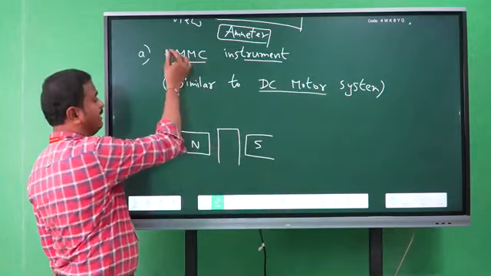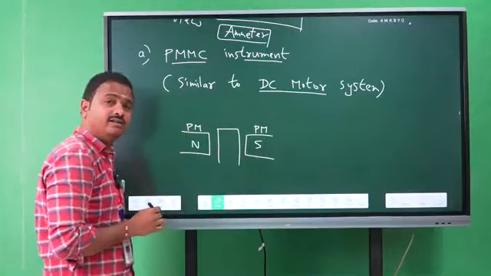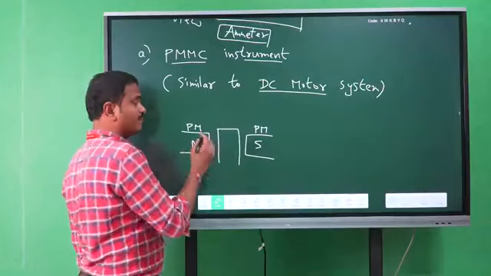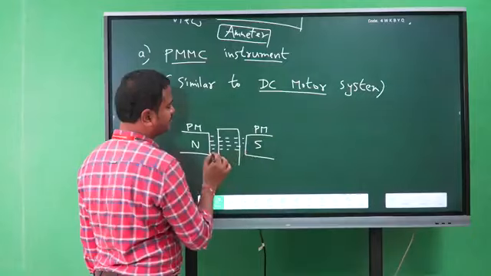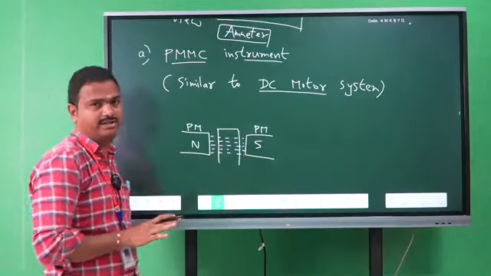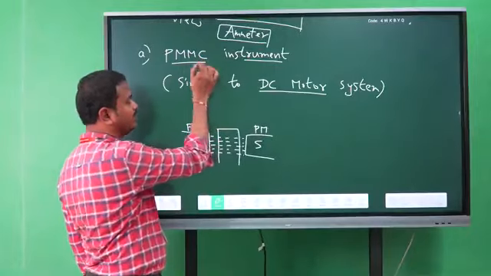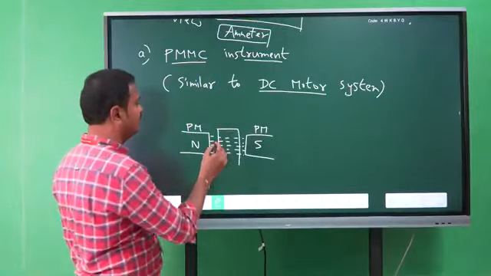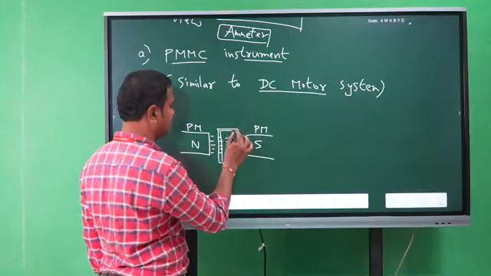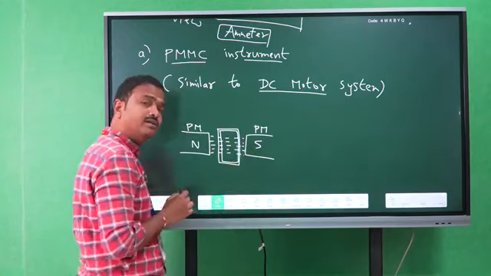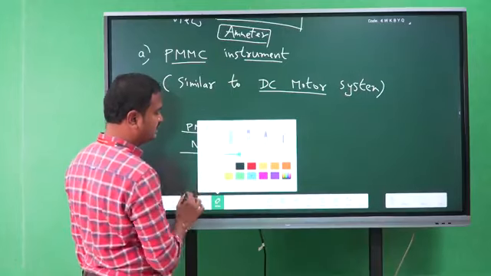Okay, permanent magnet. So these are the permanent magnets. So permanent magnets are continuously producing the magnetic flux lines inside the instrument, right? Then we need a coil, the moving coil. For that, first of all, we need an aluminum former, whether it is a rectangular shape or some other shape. Inside this we need an iron core.